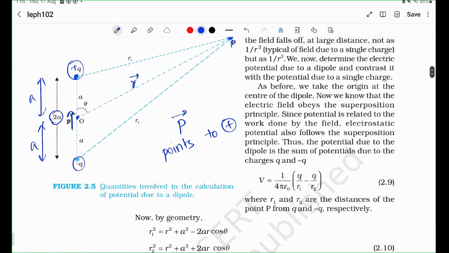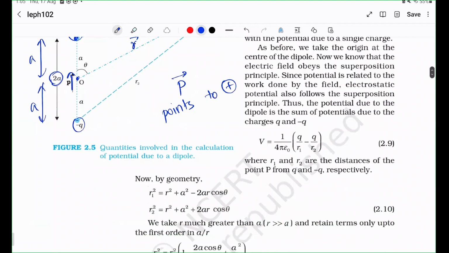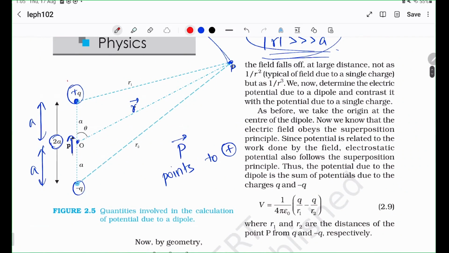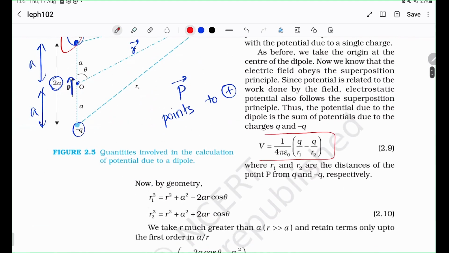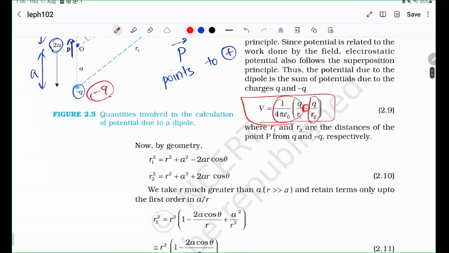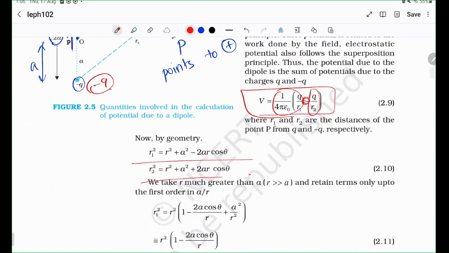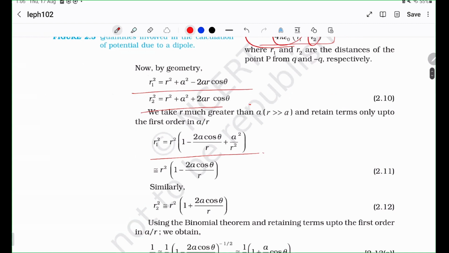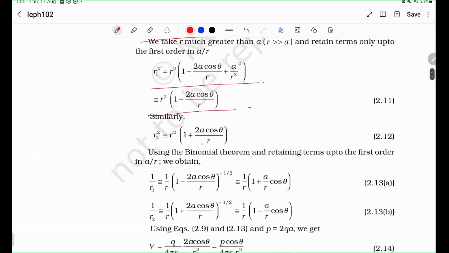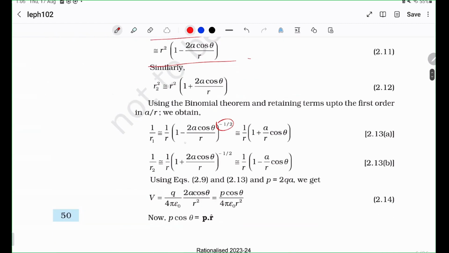So it's actually not a very complicated thing. We know that the potential due to a single point charge is 1 by 4 pi epsilon naught Q by R. So it's just a question of applying this multiple times. You see that they've applied it to one charge and then there's a second charge. This charge has a negative sign because it's a minus Q. And then use the cosine rule. I use the binomial approximation. See, this is the binomial approximation.